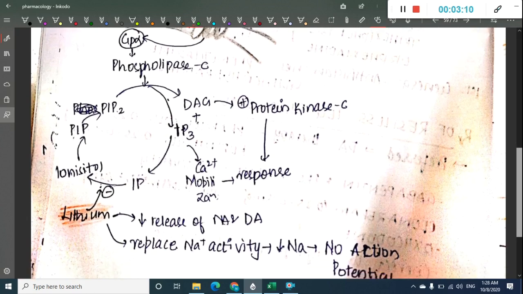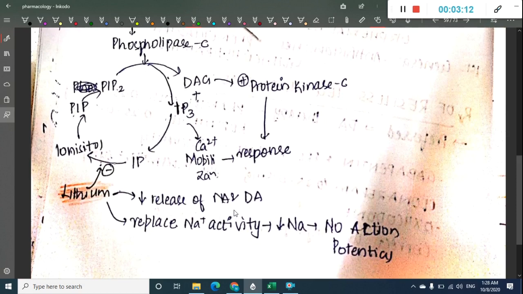Lithium has one more role: it also decreases the release of noradrenaline and dopamine, and it replaces sodium activity, and thus there is decreased sodium and no action potential is reported.